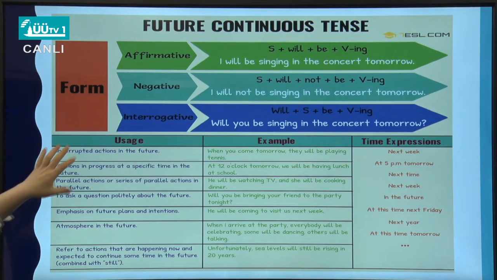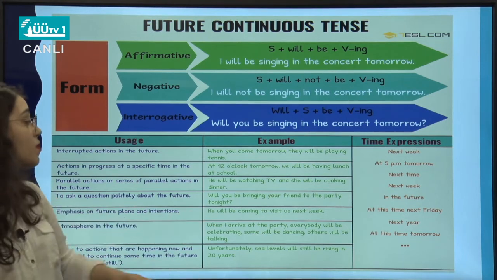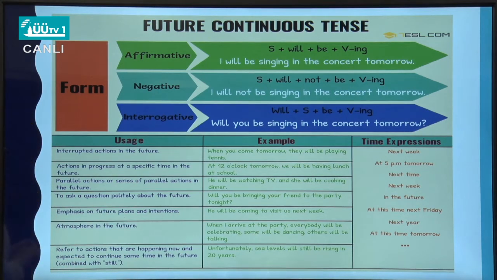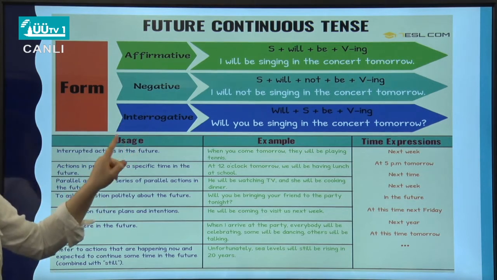Then you can use this future continuous to ask about their plans. Like, will you be bringing your friend to the party tonight? So we're asking a question, but we want to be polite, because if you just say, do you bring your friend to the party? Then it won't be polite. We want to be polite when asking about something, so we can use future continuous tense.